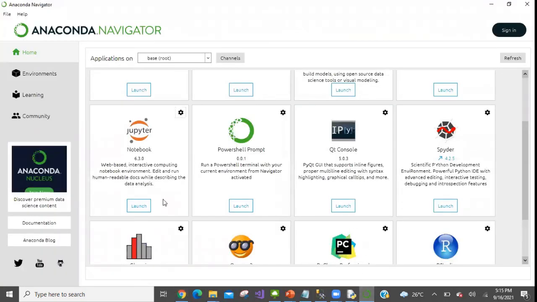Jupyter notebook. Another important IDE is Spyder. To launch Spyder, you need to click on launch, which will launch your Spyder IDE. This is one of the recommended IDEs for any development. So you can use Jupyter Notebook, CPython for your learning, but when you will be developing any real project, you can use Spyder, or even in your learning also you can use Spyder.